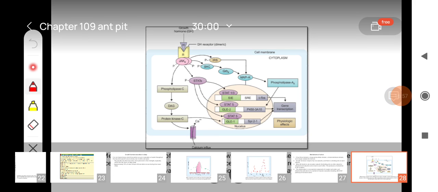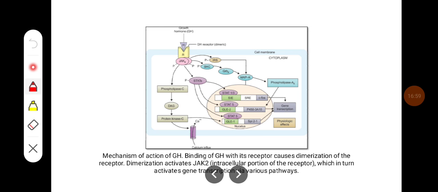So this is the mechanism by which growth hormone is going to activate the various pathways. When the hormone binds with the receptor, it is going to initiate the JAK pathway, which is attached to the receptor, and it is going to cause activation of different secondary messenger systems. One is phospholipase, and the other mechanism is through STAT, SHC, and IRS molecular pathways.